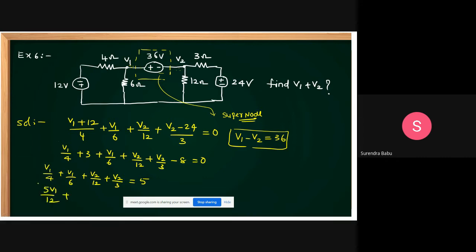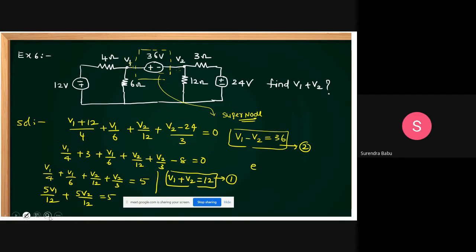And this you simplify, what can you get? 12 is the LCM. How much can you get, students? It is 5V1 by 12, and also 5V2 by 12. 5 cancels. V1 plus V2 equal to 12. Let this be equation 1. From the super node, V1 minus V2 equal to 36. This is equation 2. Solve equations 1 and 2.